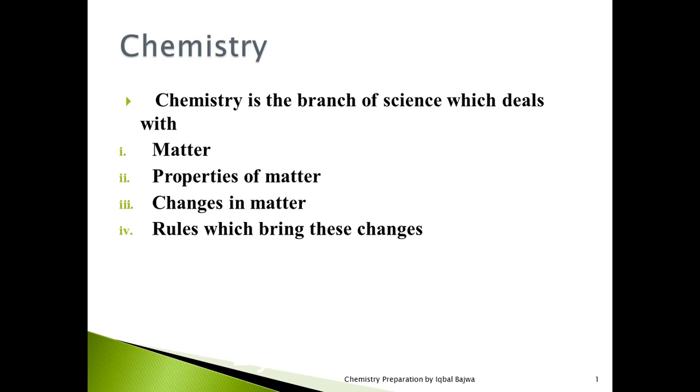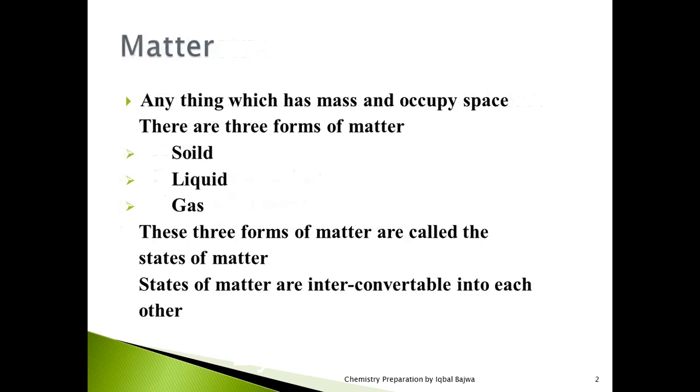So now our point of concern in the definition of chemistry is that chemistry deals with matter. It deals with the properties of matter. Definitely matter has different properties from the different objects it is made up of. Then changes in matter. Matter can be changed from one form to another. Then rules which bring these changes. As we said earlier, in chemistry we deal with matter, the properties of matter, the changes in matter and rules which bring these changes.